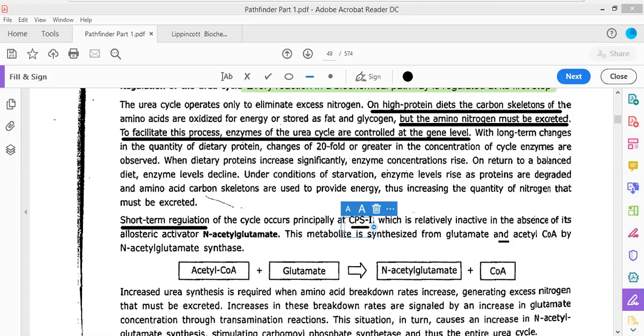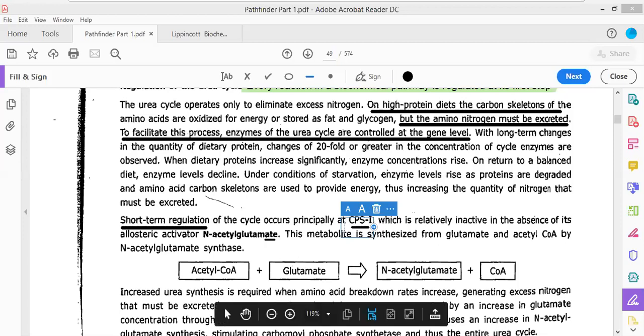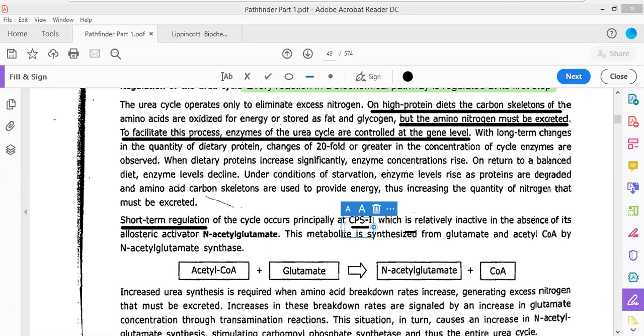Now see this, if you take a very large amount of protein-rich diet, you are taking a carnivore diet, you are taking meat, you are taking eggs to a very high amount, then what will happen? There would be an increased expression of the CPS1 gene, the carbamoyl phosphate synthetase gene. It is relatively inactive in the absence of its allosteric activator N-acetyl glutamate. Now see this, N-acetyl glutamate is an allosteric activator of CPS1.